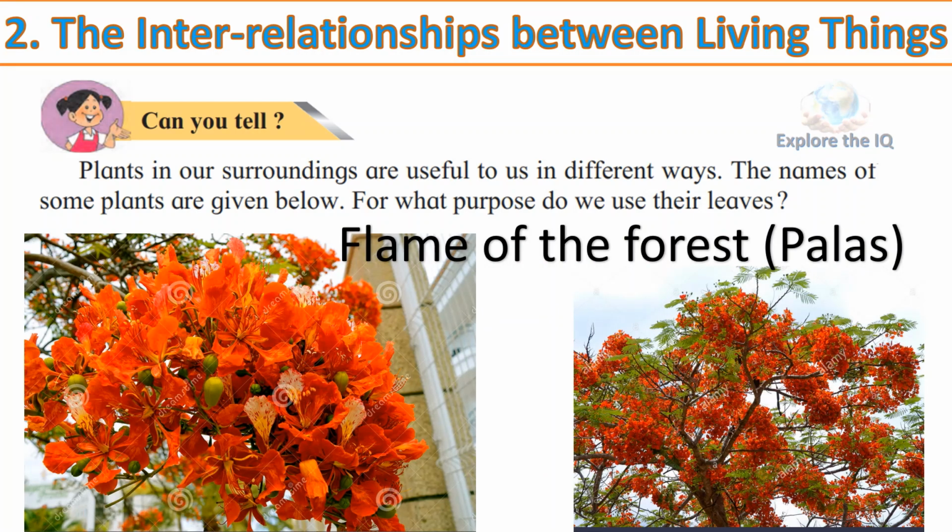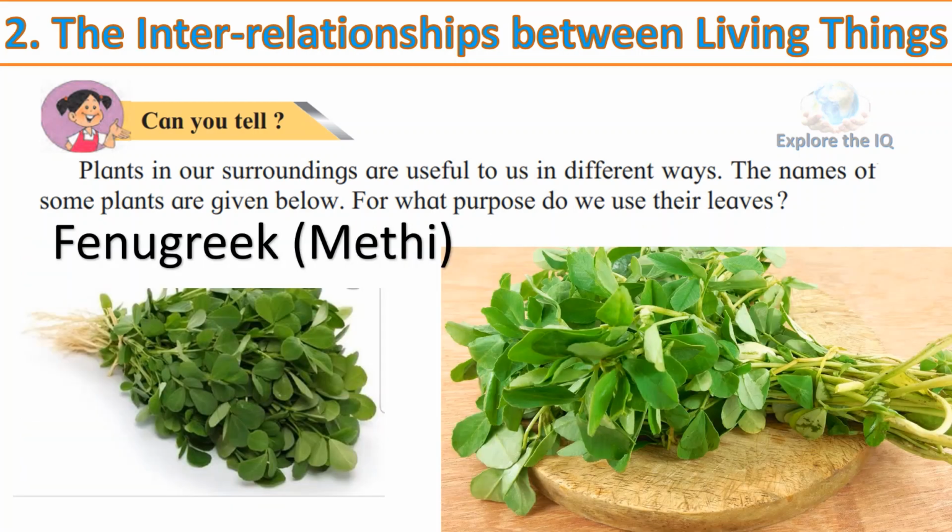Next, the flame of the forest. The flame of the forest is a huge tall tree seen in jungles. Its dried leaves are used to make eating plates, also known as patravallis. The young leaves of palas are used as fodder for cattle. Fenugreek or methi leaves. Methi leaves are used for making different dishes such as methi parathas and methi vegetable.